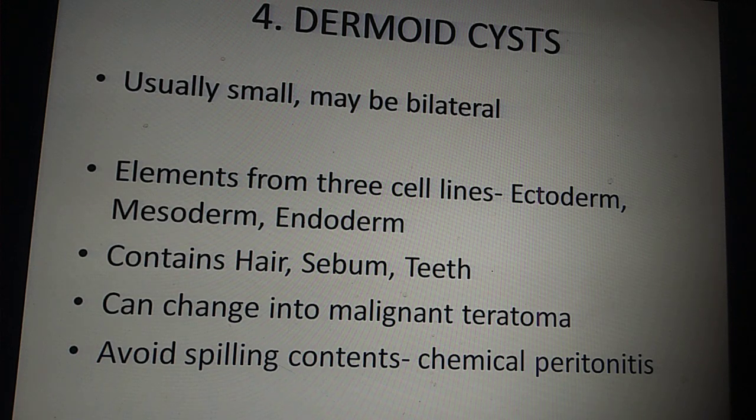It can change into malignant teratoma very rarely. Any of these components can turn into malignancy also. But generally, by and large, dermoid cysts are benign only. If they undergo malignant change, it's called a malignant teratoma. While doing the surgery, again, we have to avoid spilling the contents, because the contents can cause chemical peritonitis. Not pseudomyxoma peritonei, it can cause chemical peritonitis, because the contents, generally sebum and all that, will be left behind in the abdominal cavity. So there will be peritonitis in response to that.